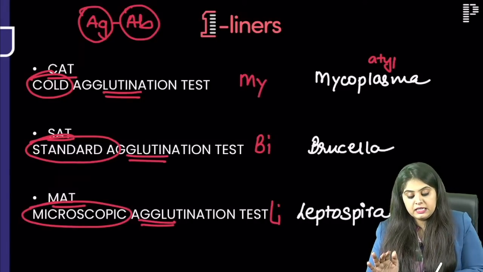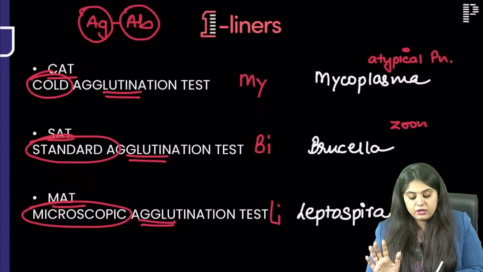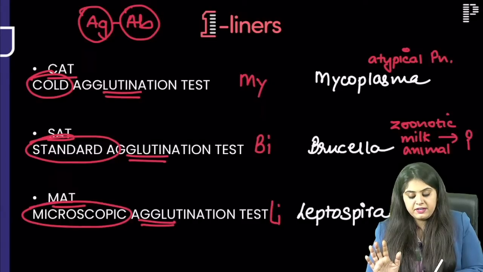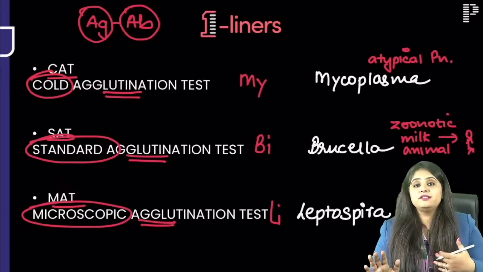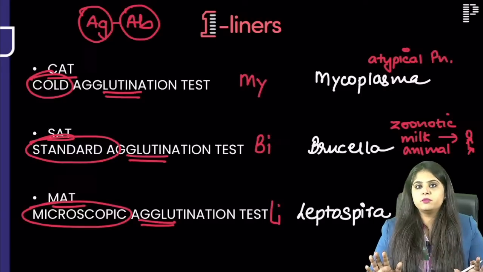Mycoplasma में what will be the clinical history? It is going to be the most common cause of atypical pneumonia. Brucella is a zoonotic infection. They will always say कि कोई animal का milk है and after consuming that milk we have ended up getting the infection. So it's a zoonotic disease. It comes from animals to us. So there will be a history of milk consumption somewhere for brucella.